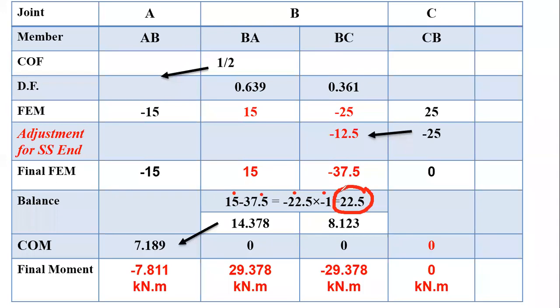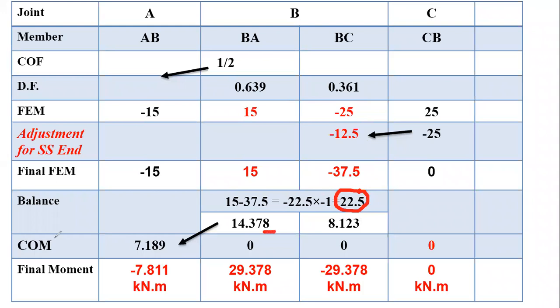So how to distribute? With respect to the distribution factors. So this plus 22.5 into 0.639 distribution factor. So this is the moment for BA member. Again plus 22.5 into 0.361, that will be 8.123. So this is the moment for BC member. So this is the balance step. So this is the balancing moment we have distributed across the members BA and BC.